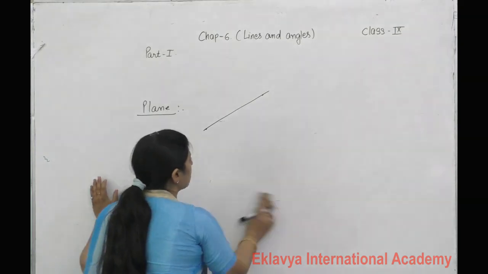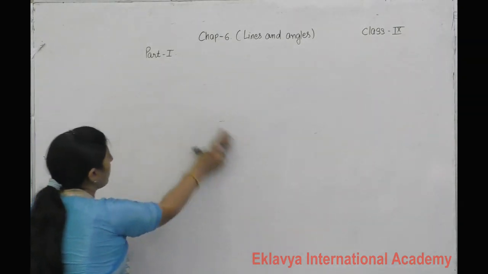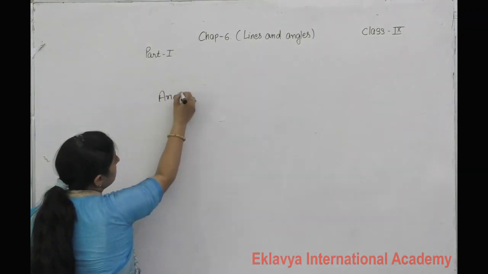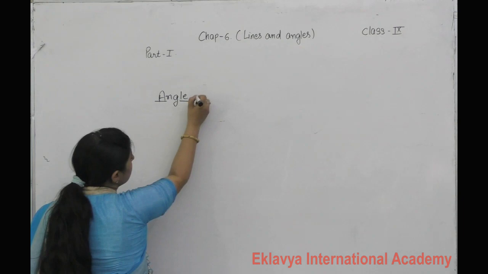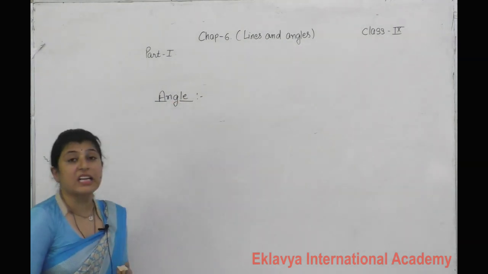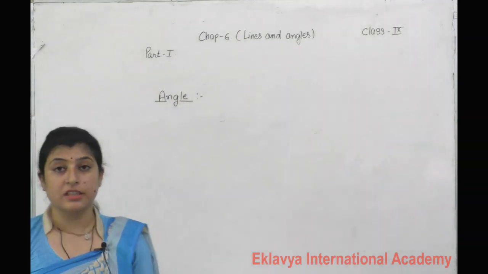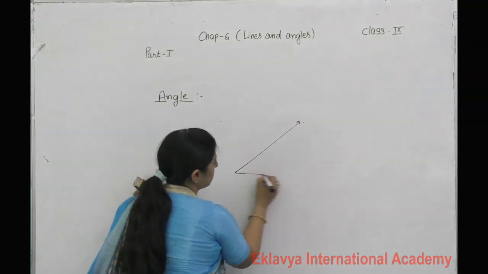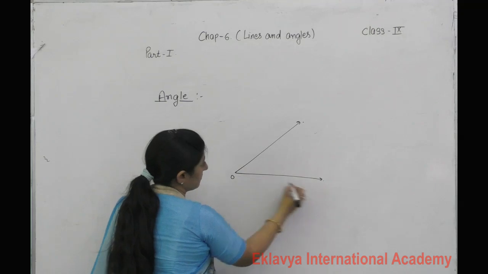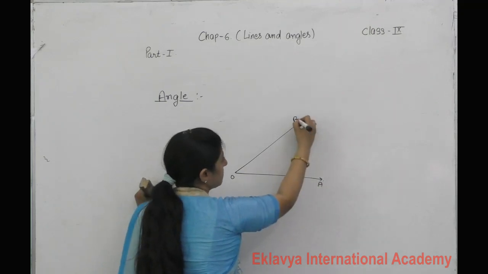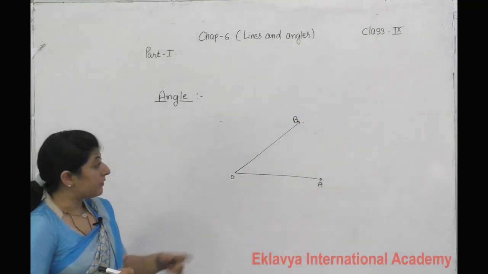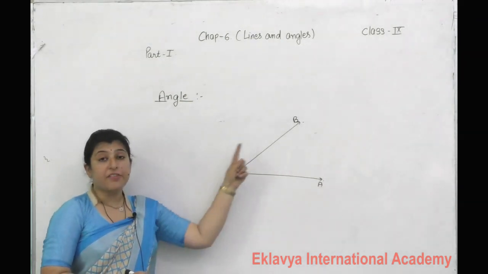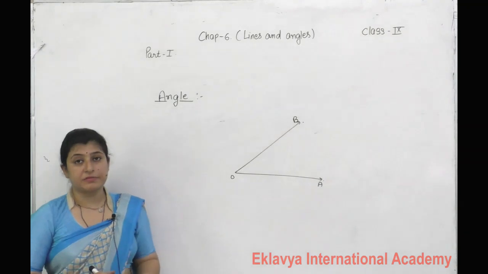Now the next, we will discuss the angle. Angle is related to rays. If two rays have a fixed point or common point, then it forms an angle.